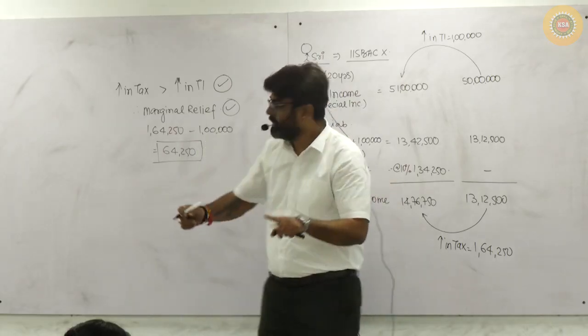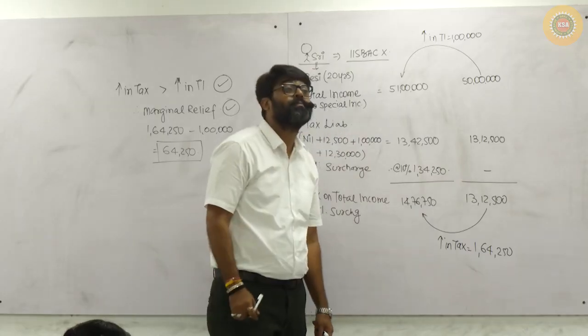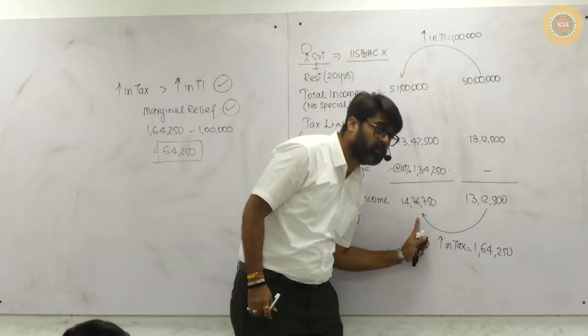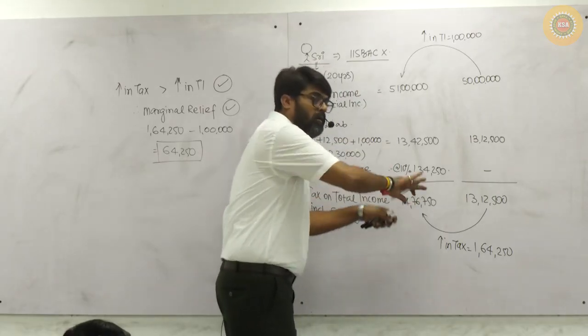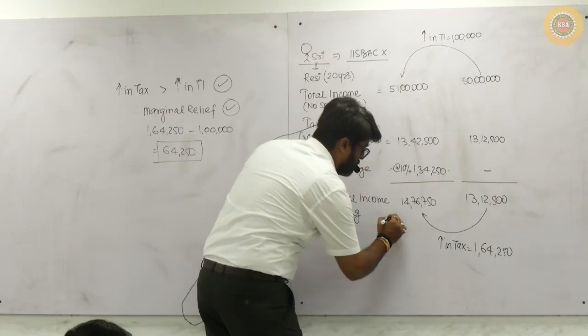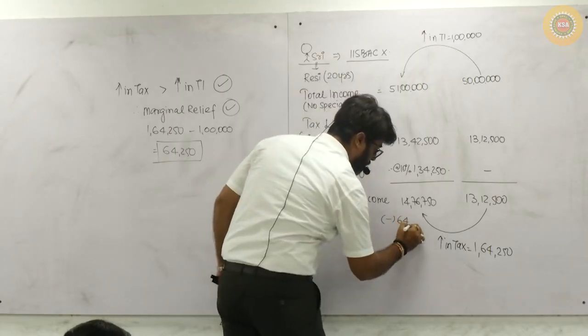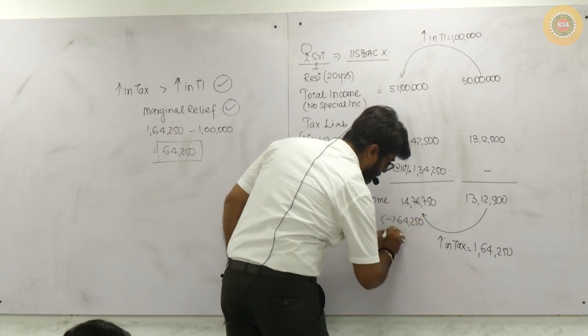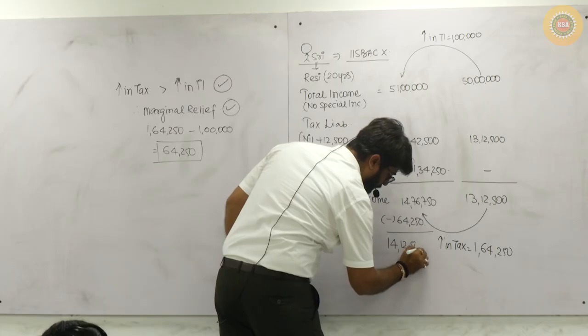Out of this, claim the marginal relief. So will you add or reduce? Reduce your tax by how much? 64,250. Your final tax will be 14 lakhs 12,500.